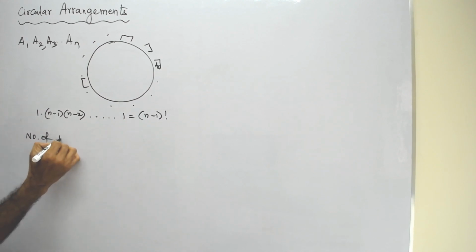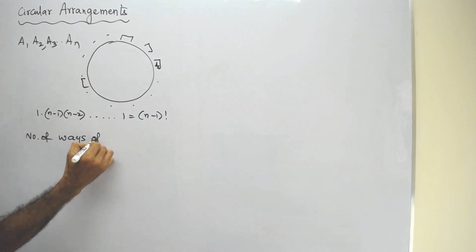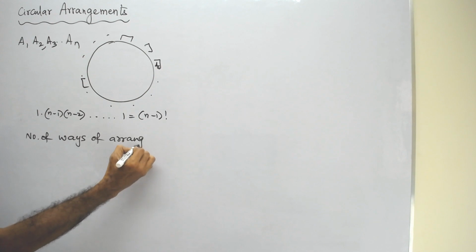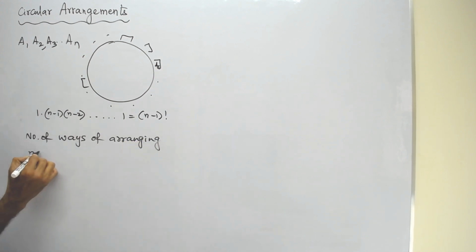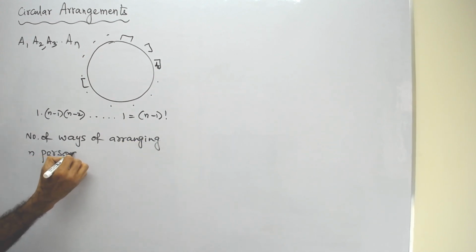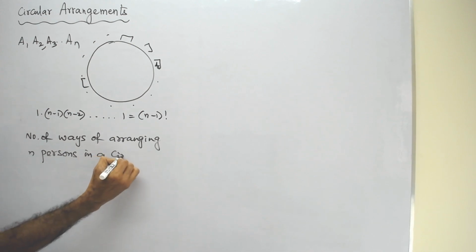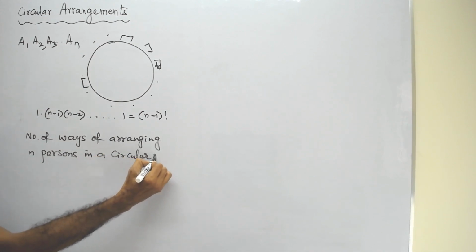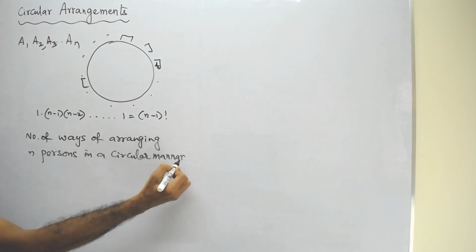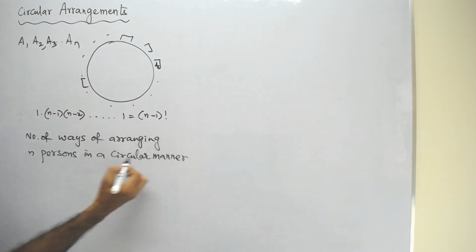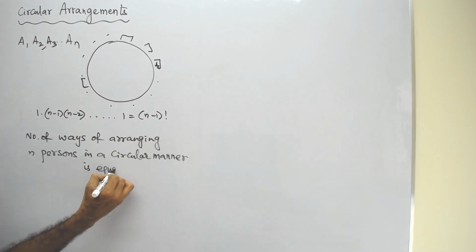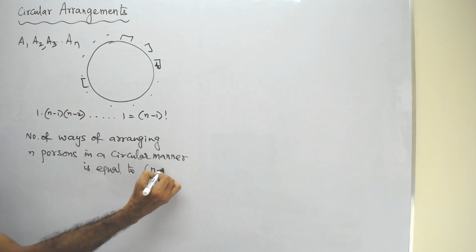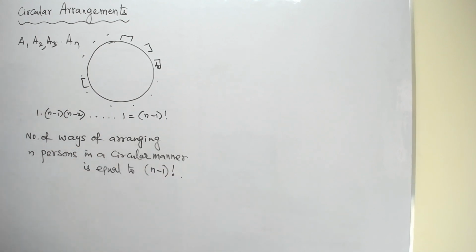So the number of ways of arranging n persons in a circular manner is equal to n minus 1 factorial. So this is what the circular arrangement is.